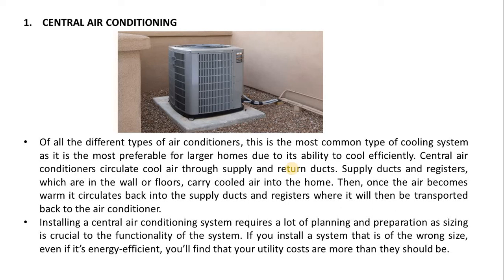Here the main purpose of the central air conditioning system is that cooling is produced at one place, and from that one place the air is continuously distributed to all required spaces through the ducting arrangement. So the duct is very important to transfer that cooled air from one point to another point. The supply duct and registers, which are in the walls or the floors, carry cooled air into the home. Then once the air becomes warm, it circulates back, where it is transferred back to the air conditioner through the return duct. That is the most important thing.